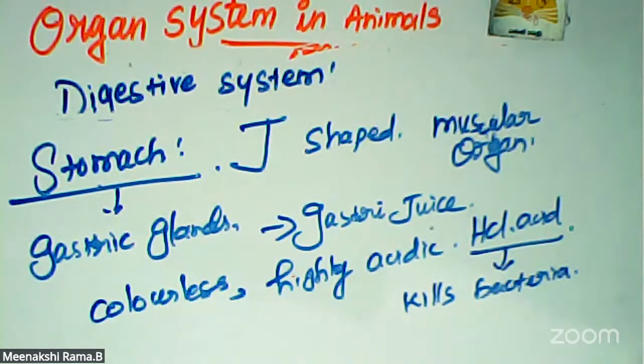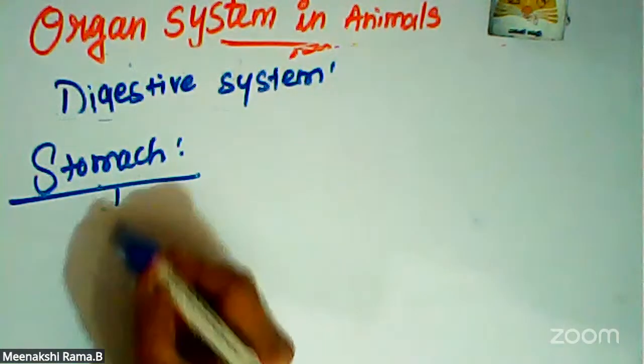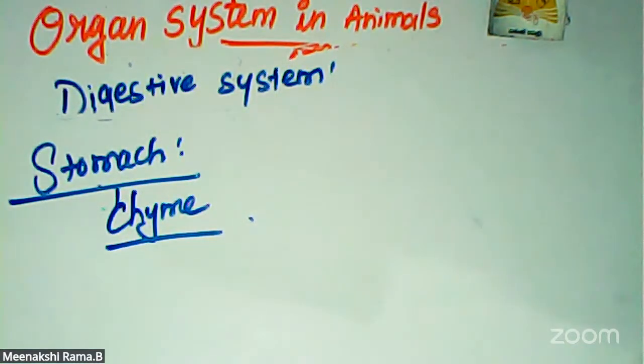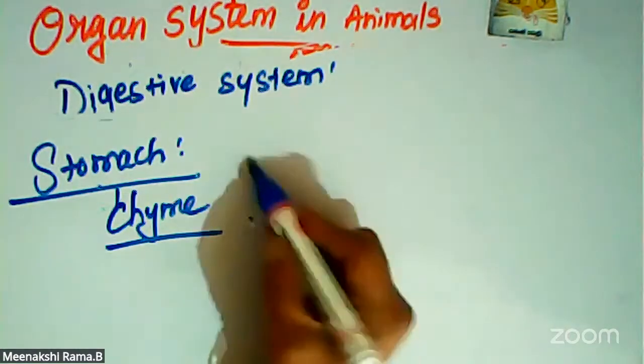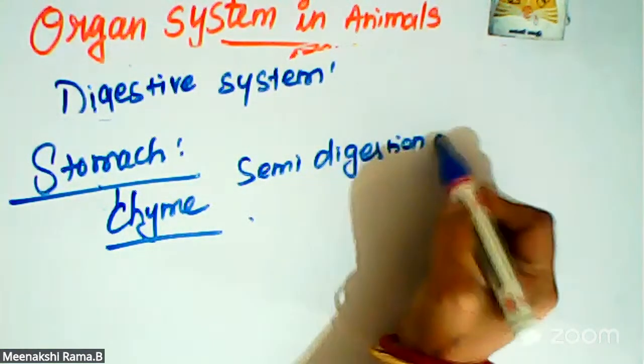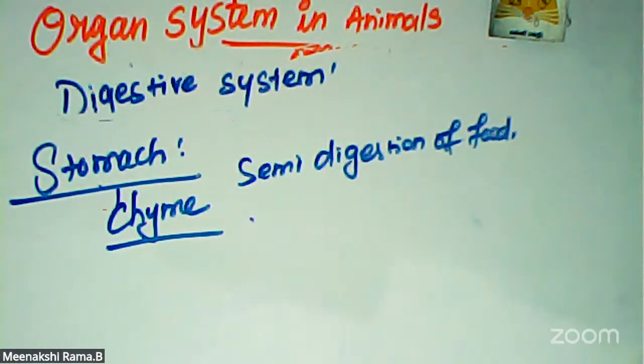The action of the gastric juices churns the food in the stomach and converts it to semi-digested food that is called chyme. Semi-digested food is known as chyme. Okay. So the chyme moves to the intestine slowly through the pylorus.